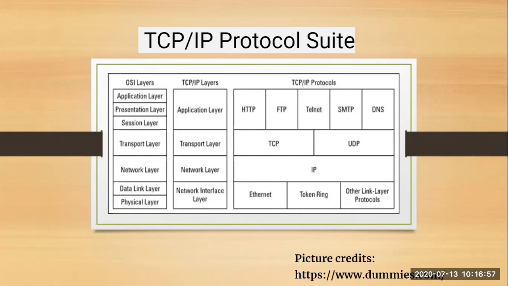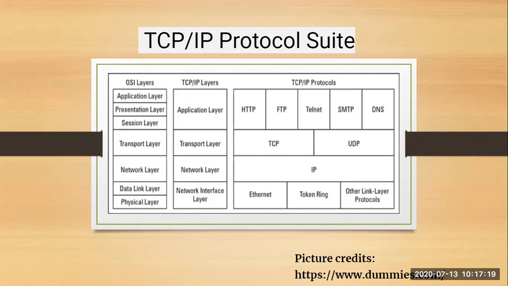Next is the data link layer. It defines the format of the data, how the data is going to be used, what different formats are available, and in which format your data is going to be sent over the network. Last is the physical layer, which is the very first layer, and it transmits your raw data streams over the physical mediums. So these were all 7 OSI layers.